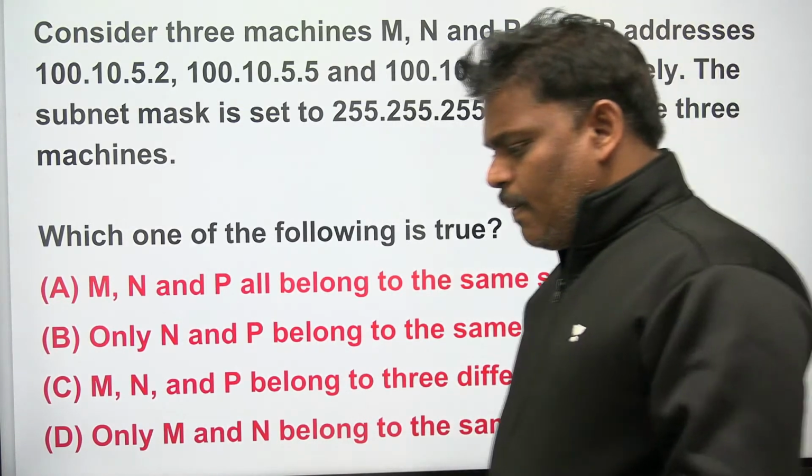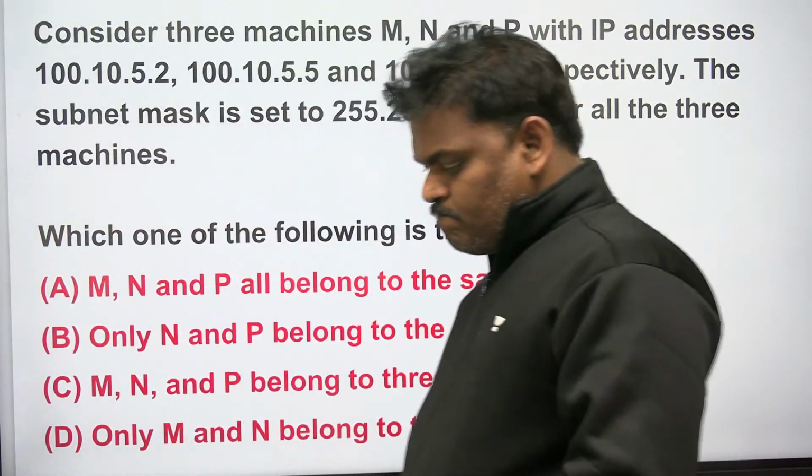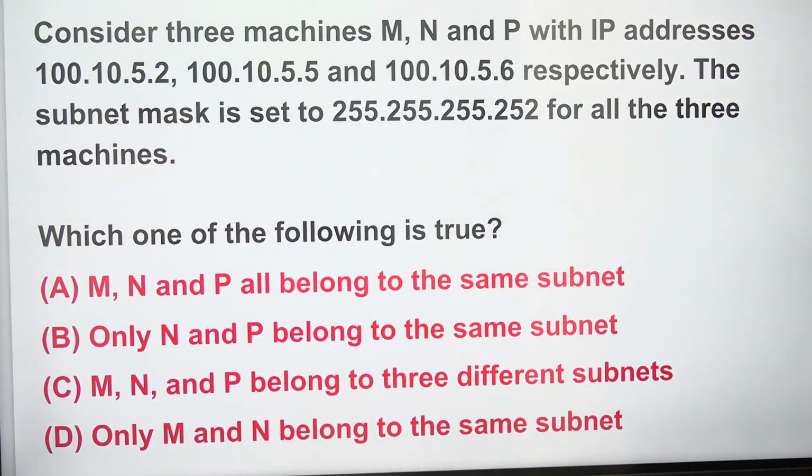Verify what is the answer. Consider 3 machines M, N and P with IP addresses. Something is given like this. If you observe clearly, for the 3 machines M, N and P, the IP addresses are given, the subnet mask is also given, and it is asking which one of the following is true. Means one subnet mask and 3 IPs.